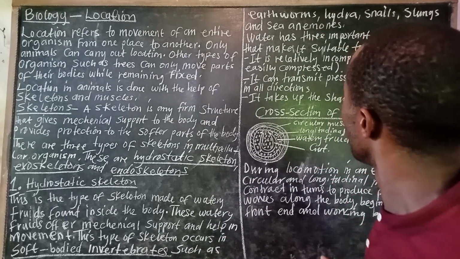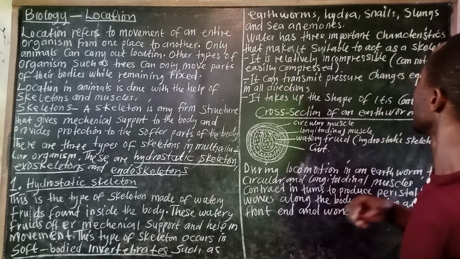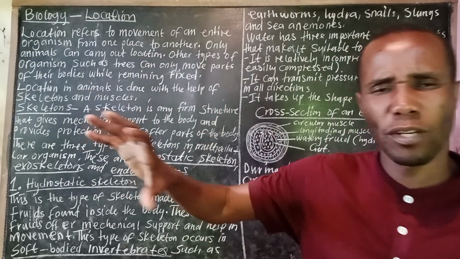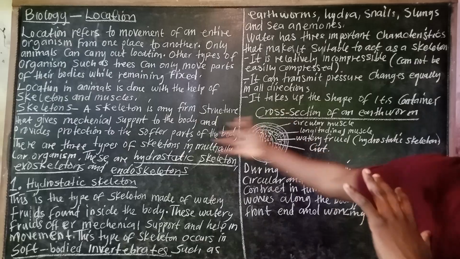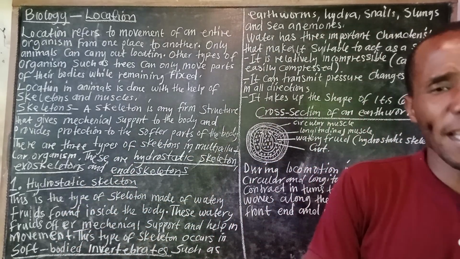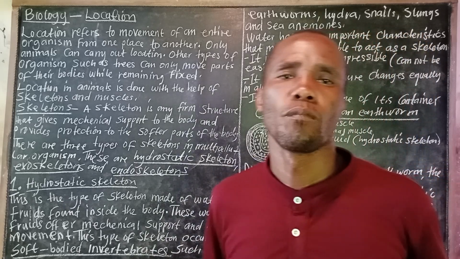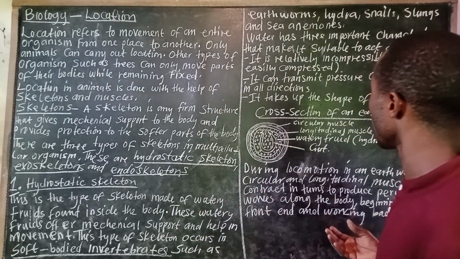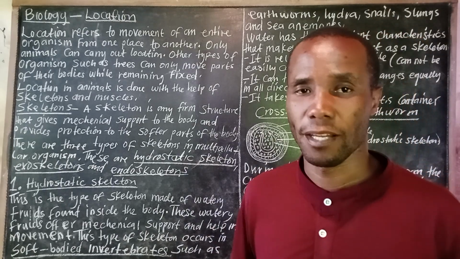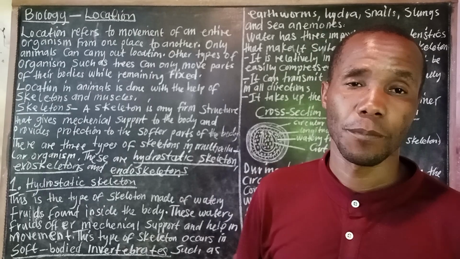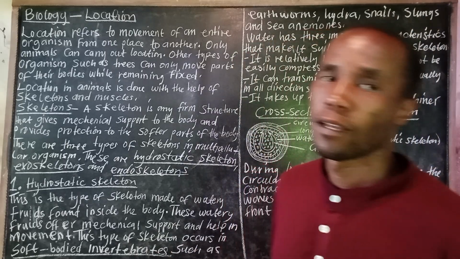A skeleton. Then the other characteristic is that it transmits pressure changes equally in all directions. So it transmits pressure changes equally in all directions. That characteristic also makes it a skeleton. Then the other one, it takes up the shape of its container. So those are the three characteristics of water that make it a skeleton.